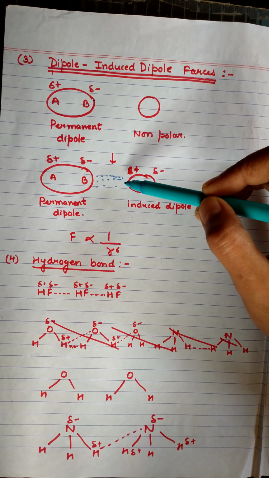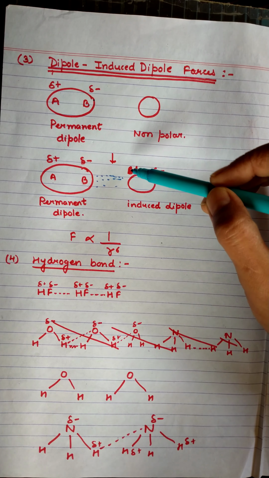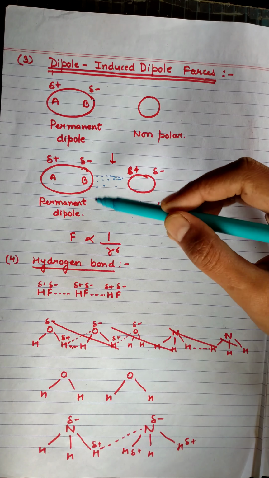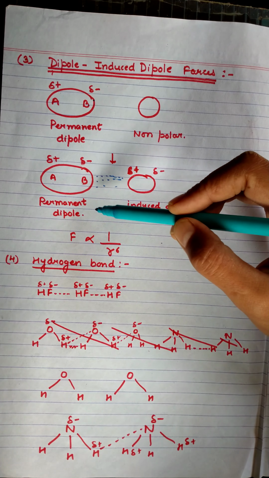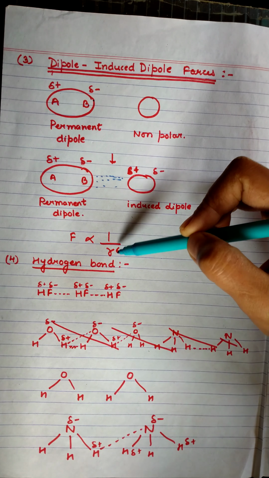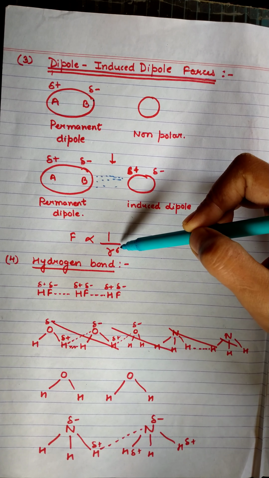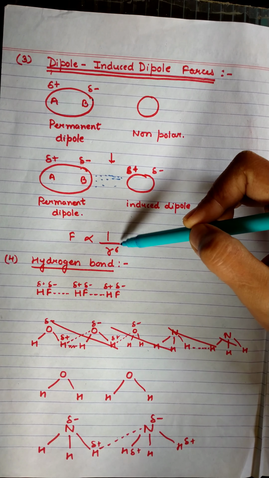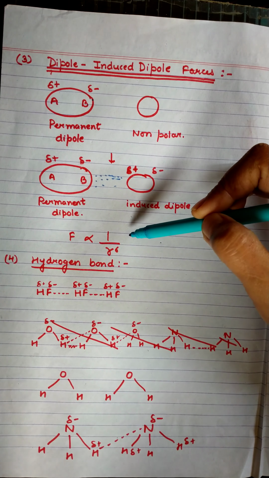These are comparatively less attractive as compared to dipole-dipole forces, and the force between them is inversely proportional to the sixth power of the distance.